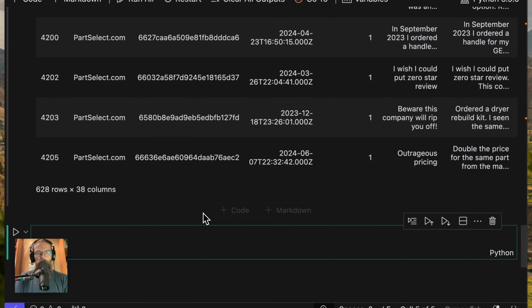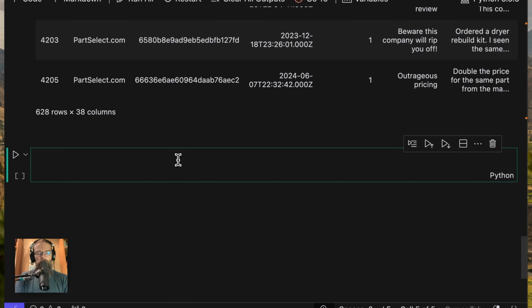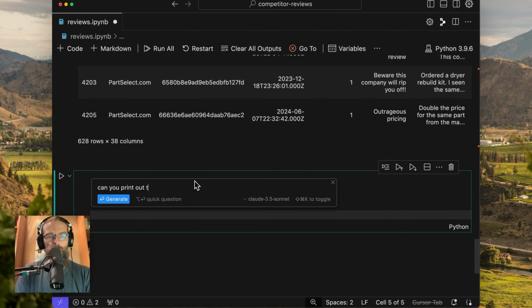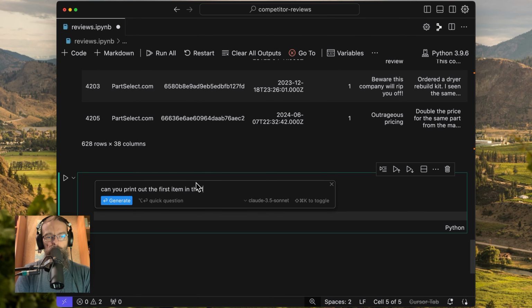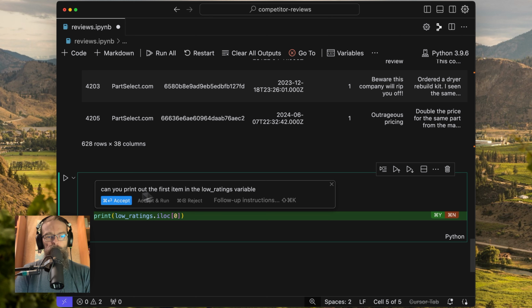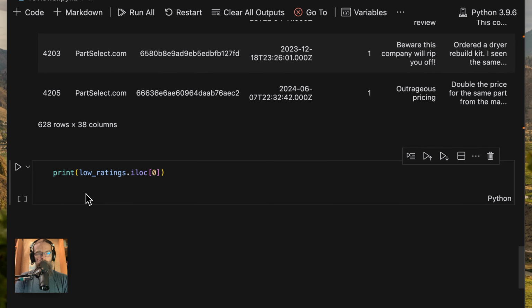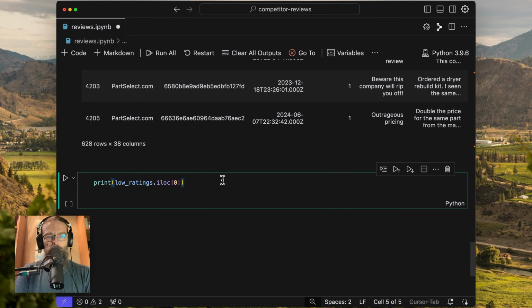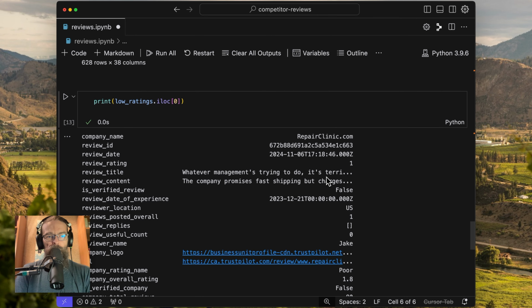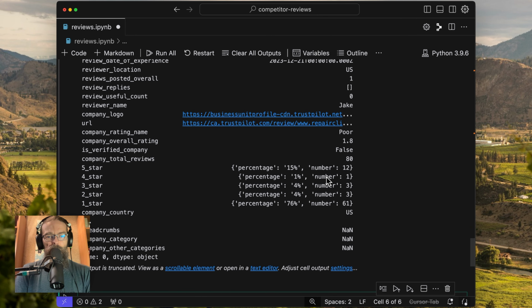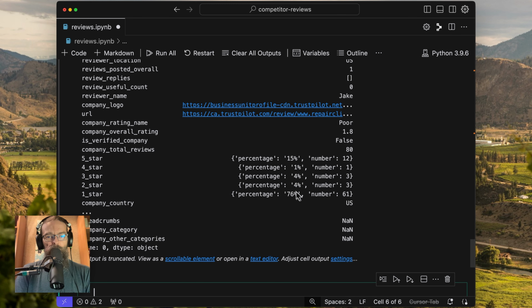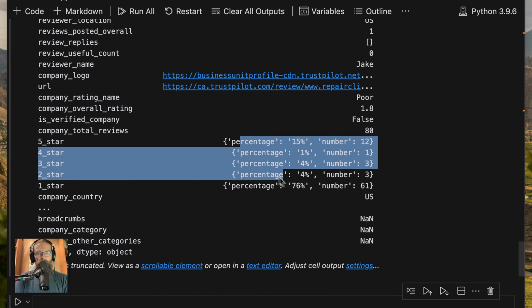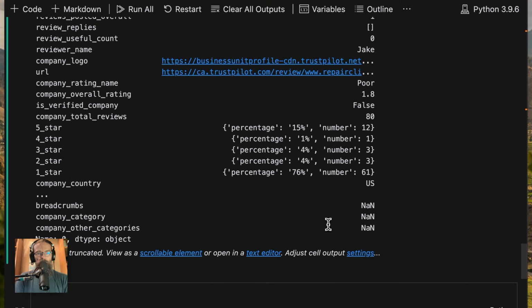So what I just want to do is have a look at the first one. Can you print out the first item in the low ratings variable? Again, I'm just pretending I don't know how to write any code, so I'm just going to get ChatGPT or get Cursor to do this for me. So we'll run this, Shift Enter. All right, so this is what we've got. This is the company name. It's telling us some details about their, looks like it represents that graph we just sort of built up.